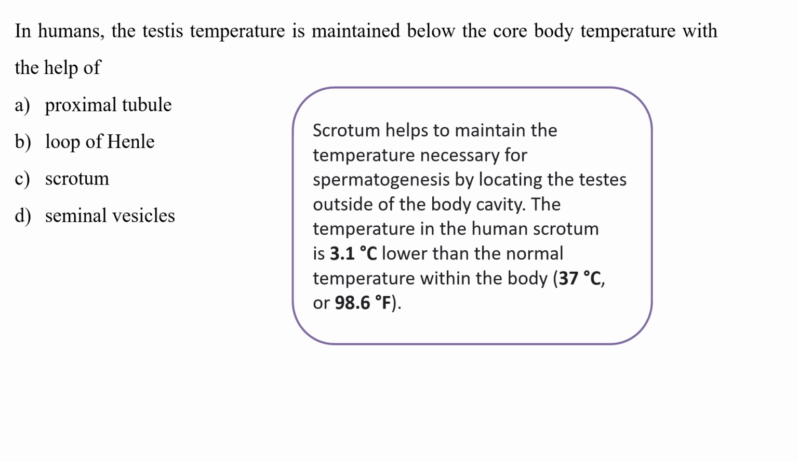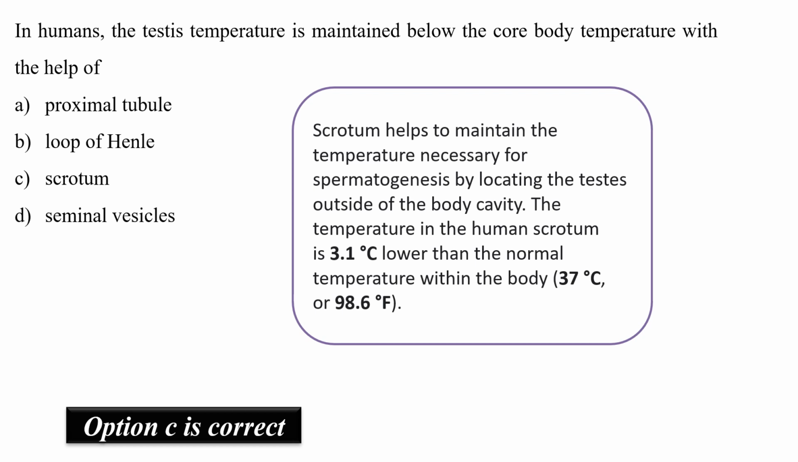That is, a temperature lower than the normal body temperature, that is 98.6 degrees Fahrenheit or 37 degrees Celsius. How much lower? Our testes need 3 to 4 degrees Celsius lower. And therefore this requirement is satisfied with the role of the scrotum. Now the scrotum is a pouch-like structure which contains the testis and gives a particular environment with a temperature lower than the normal body temperature. So yes, option C is my correct option.